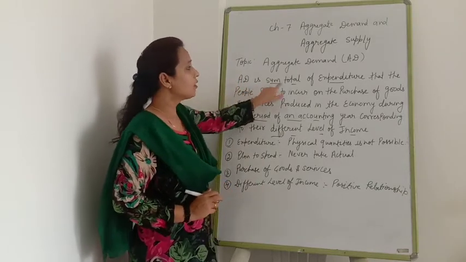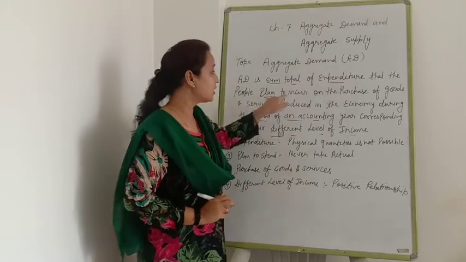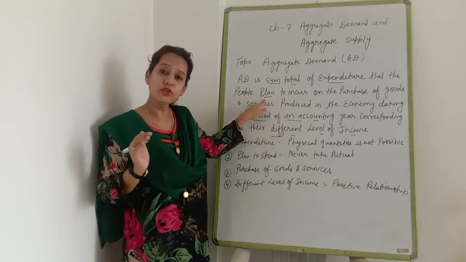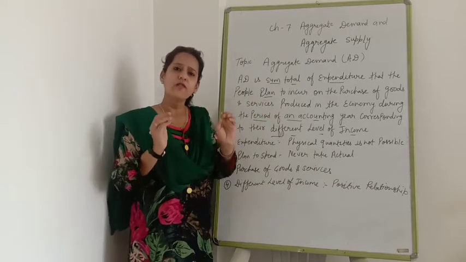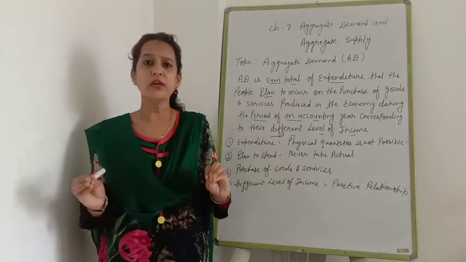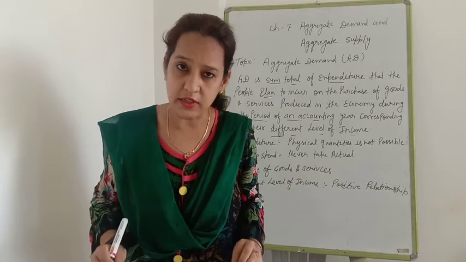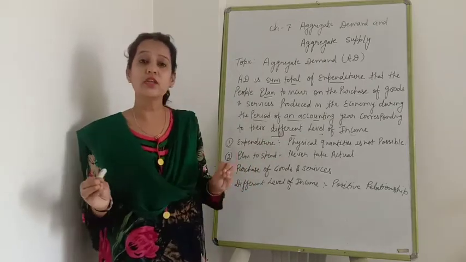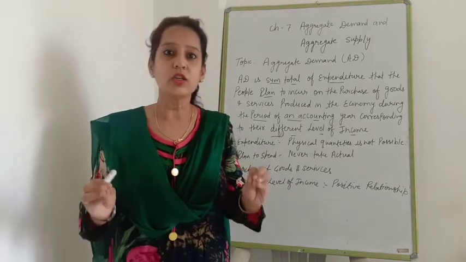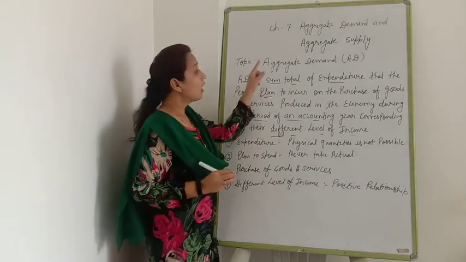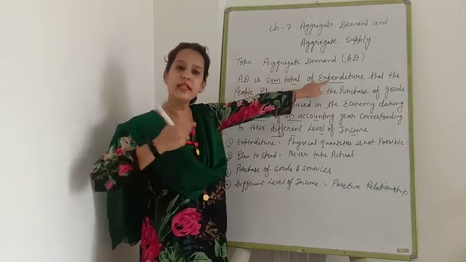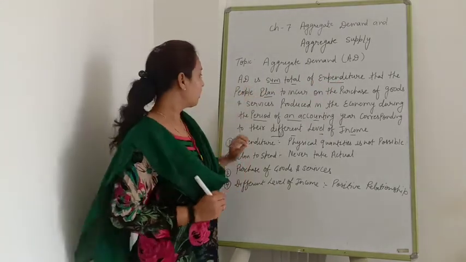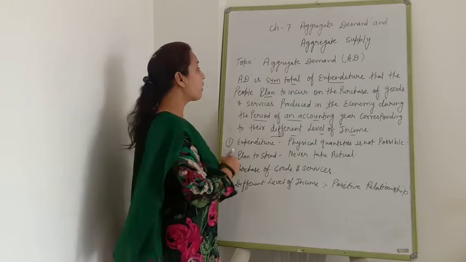Aggregate demand is the sum total of expenditure on goods and services. Why are we taking expenditure on goods and services? Because physically we are not able to count goods and services. It means physical calculation, physical quantity calculation is not possible. Because of this reason we are taking the expenditure on goods and services in the economy, that is known as aggregate demand. Now next, that is plan to incur.